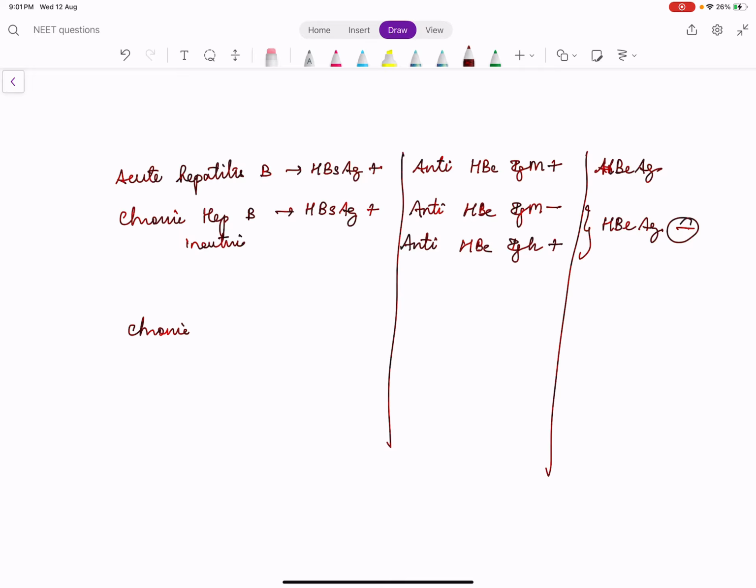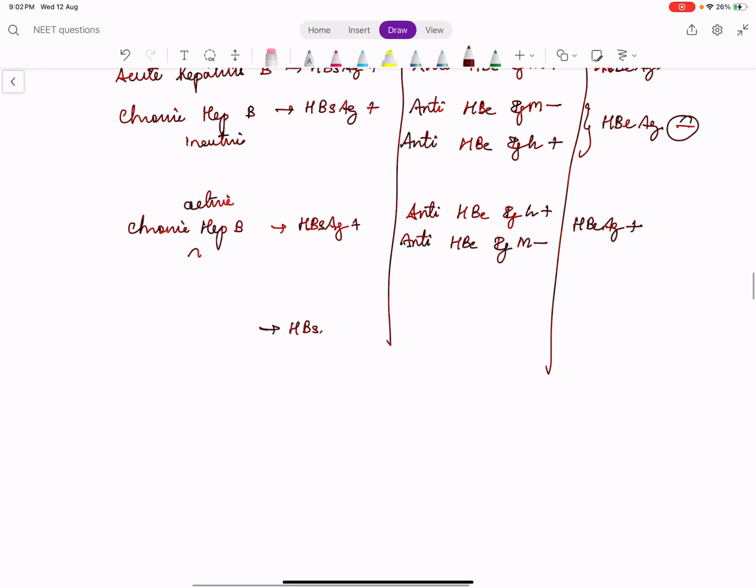Right? In the same scenario, if HBsAg is positive, anti-HBc IgG is positive, anti-HBc IgM is negative, but HBeAg is positive, it indicates the patient is having chronic active hepatitis B. Okay.